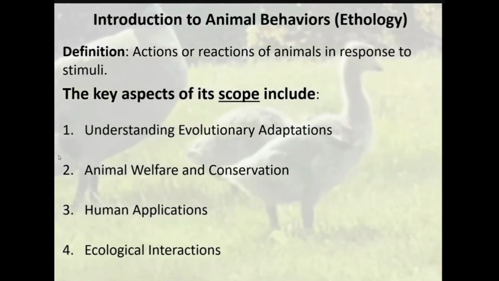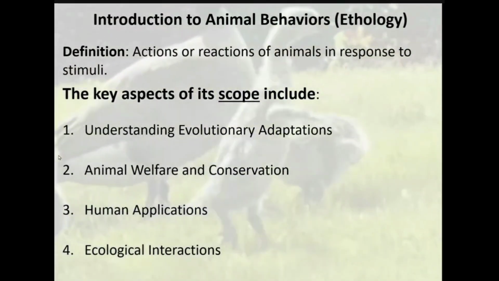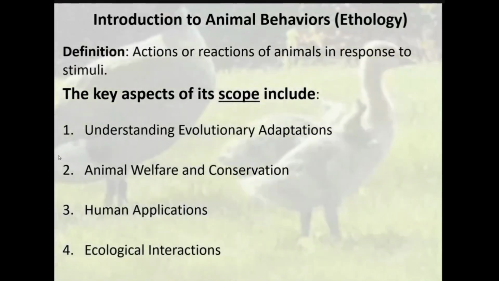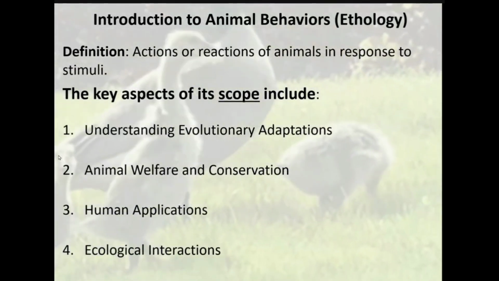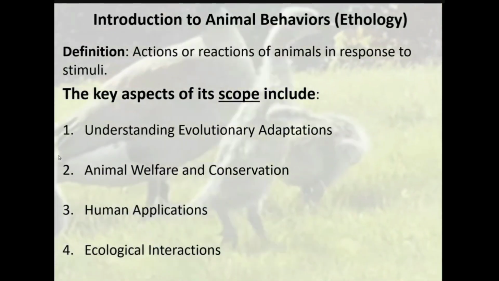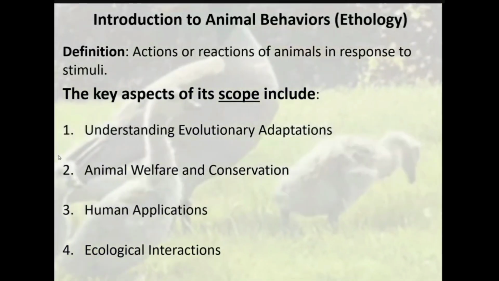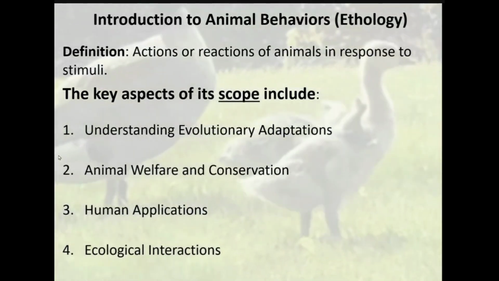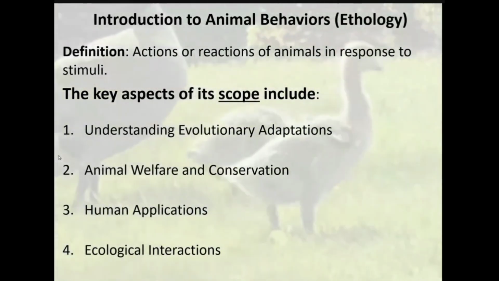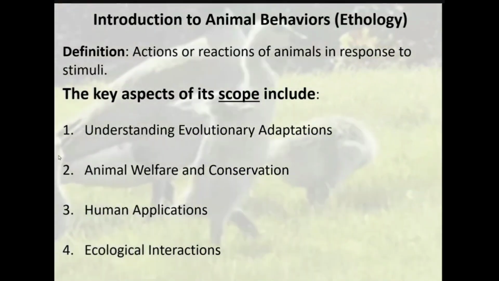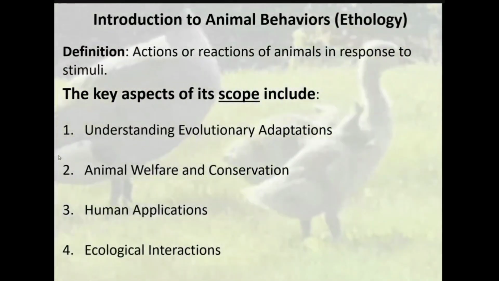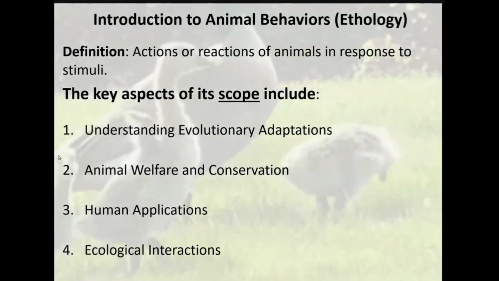The study of animal behavior offers critical insights into evolutionary adaptations, which are modifications that enhance an organism's survival and reproductive success in its environment. Behaviors such as foraging strategies, mating rituals, predator evasion, and social interactions often represent evolutionary responses to ecological pressure.